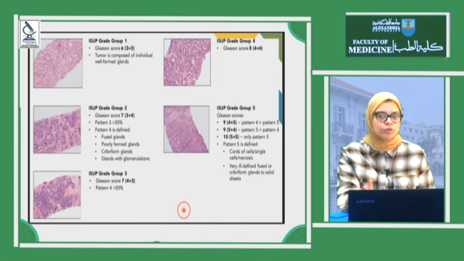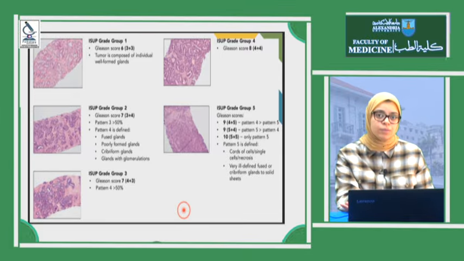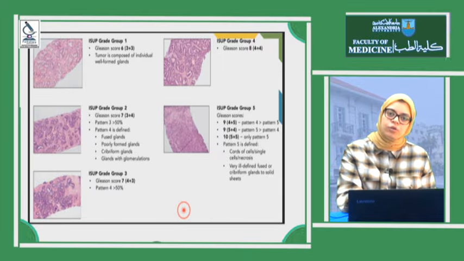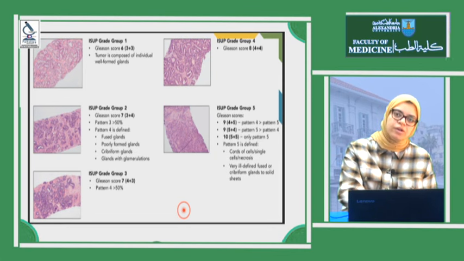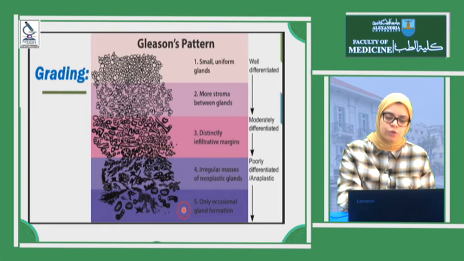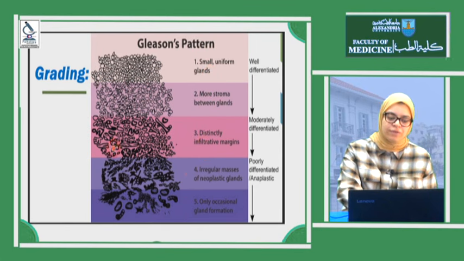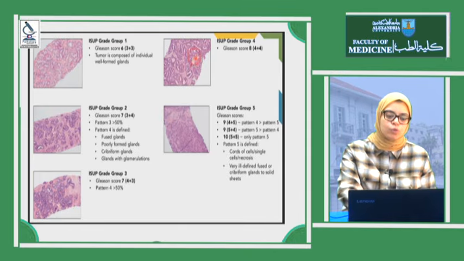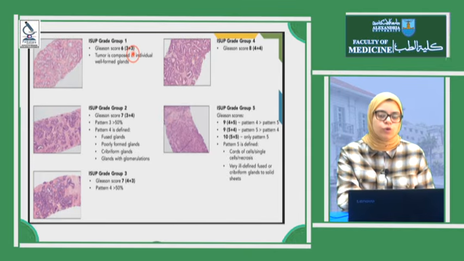This is not for you to study, only for your knowledge: today we grade prostatic adenocarcinoma according to the ISUP grade grouping system. They combine the patterns. If the prostate has mostly regular glands of the same shape, it is pattern 3, and 3 plus 3 is Gleason score 6, which is grade group 1.